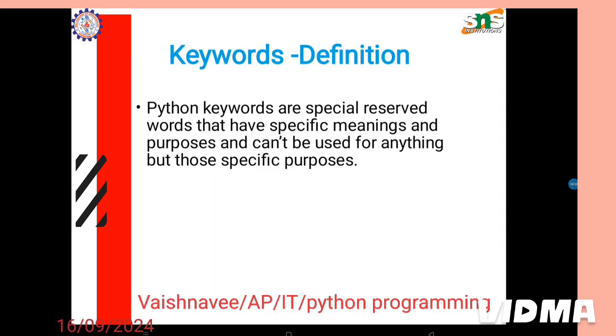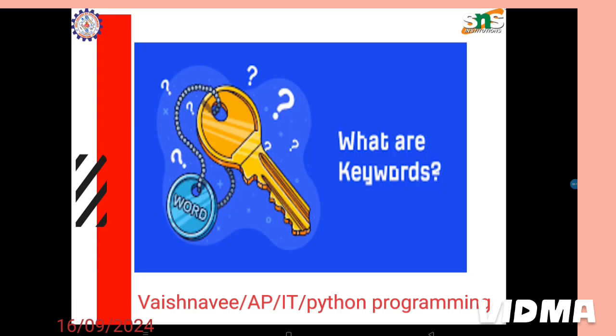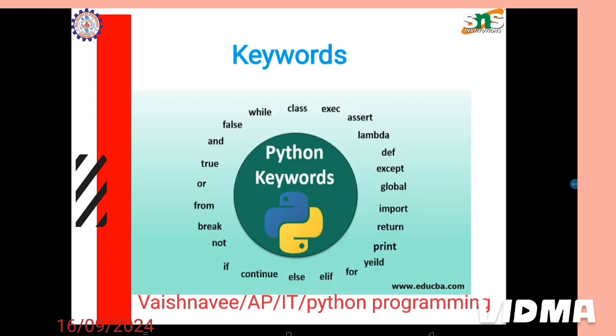So, as we saw previously, now we're going to see about the keywords. As a continuation, as we know, keywords are special reserved words that have a specific meaning and specific purpose, so they cannot be used for any other purpose. As we know, there are 33 keywords.